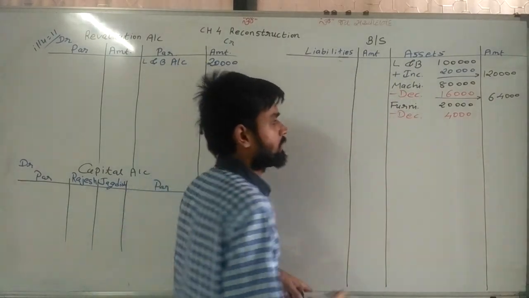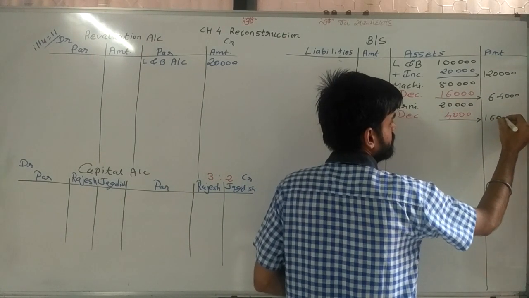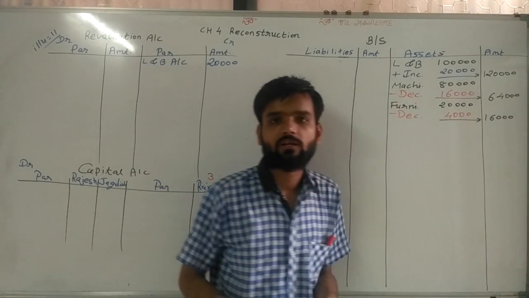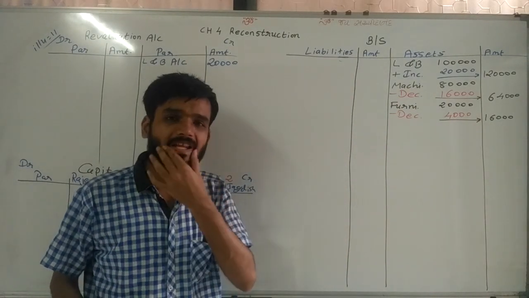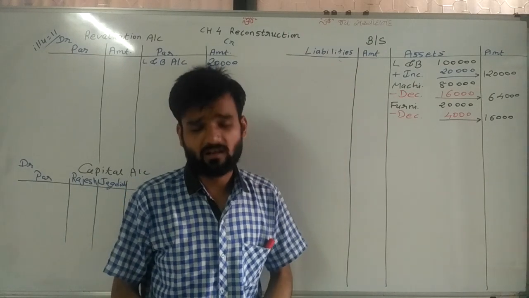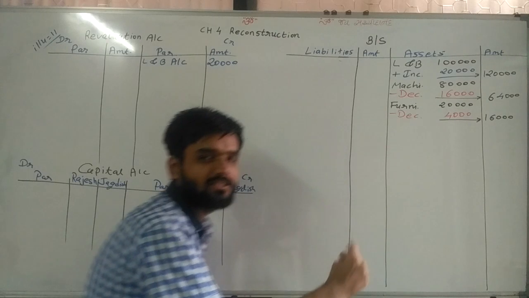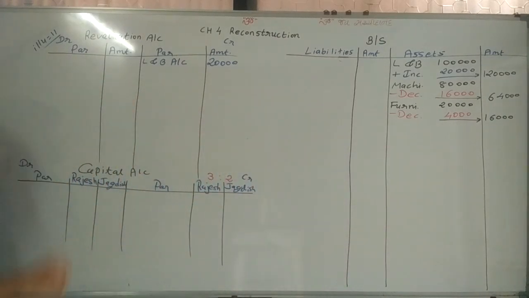Same way, sir, 20,000 minus 4,000. In this way we are getting the actual value of machinery and furniture. But sir, here it is said the asset value decreases, so revaluation is debited.